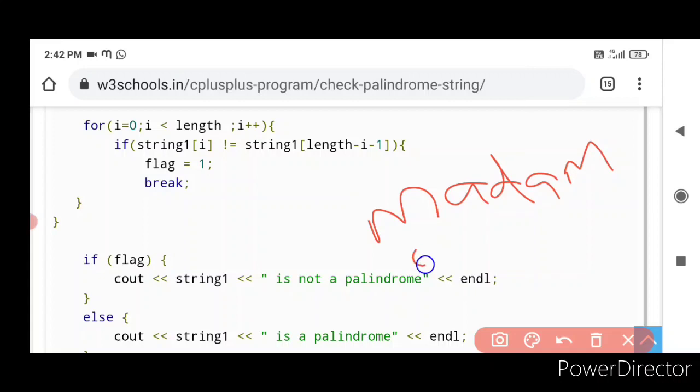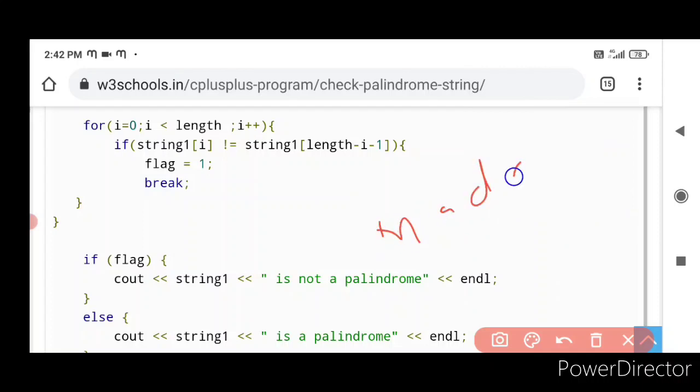M-A-D-A-M, indices 0, 1, 2, 3, 4. As you take the values, it is going to be like this, right? String of i, string of 0 refers to M. String of length minus 1, 5 minus 1, it is going to be 4. It is going to refer to this.